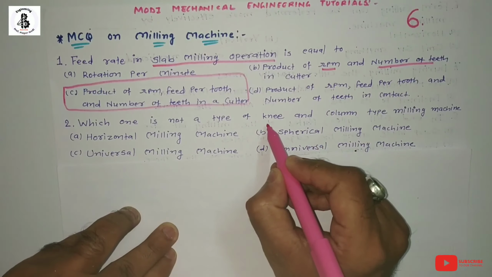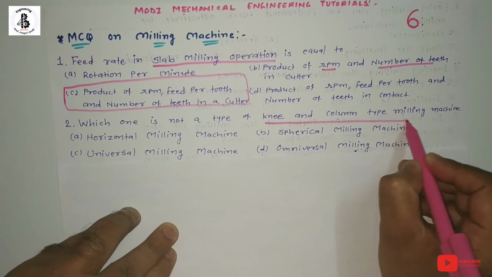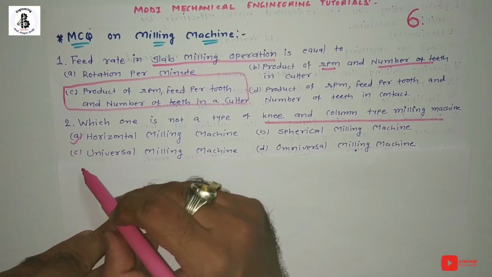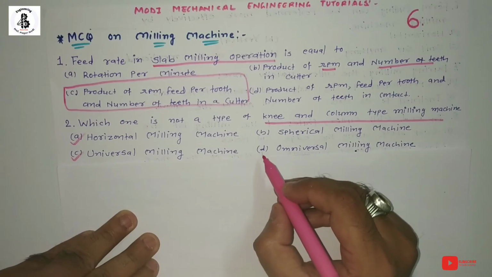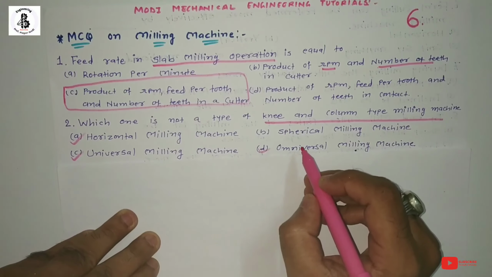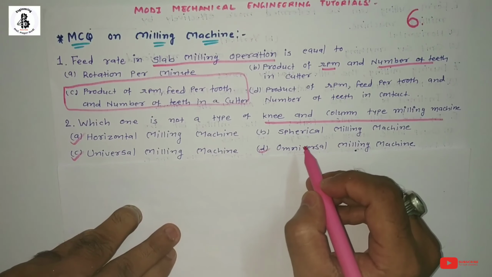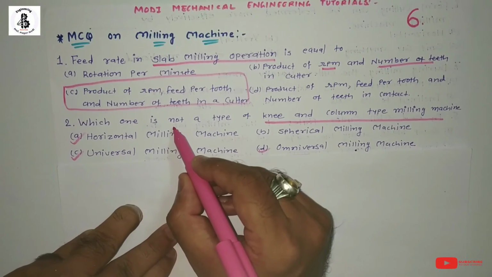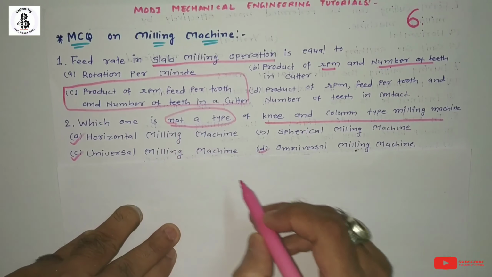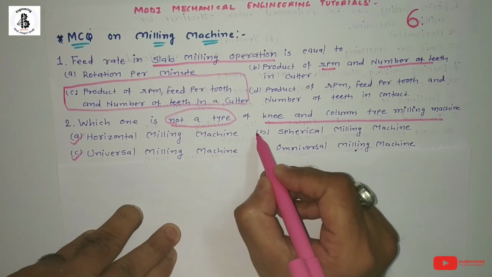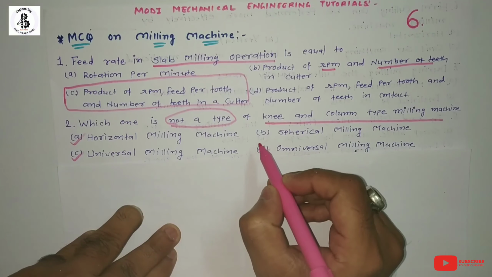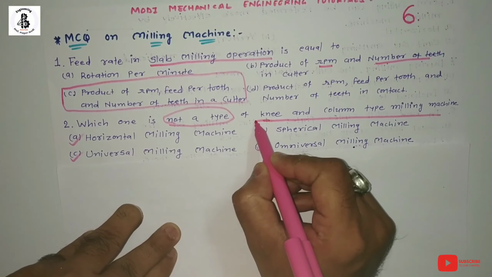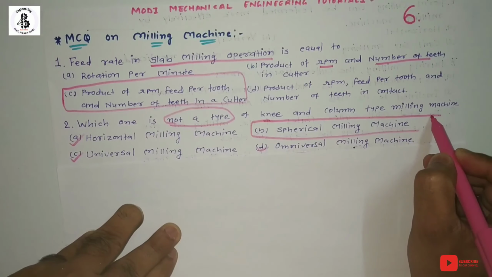So basically knee and column type milling machines are found in horizontal milling as well as universal milling as well as omniversal milling. So it will not be found in spherical milling machines. So which one is not a type? Just concentrate on that. So spherical milling machine is not a type of knee and column type milling machine. So the right answer is option B.